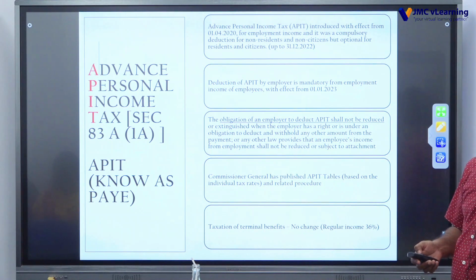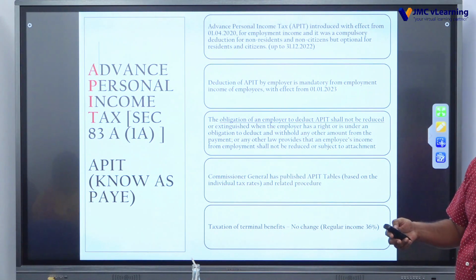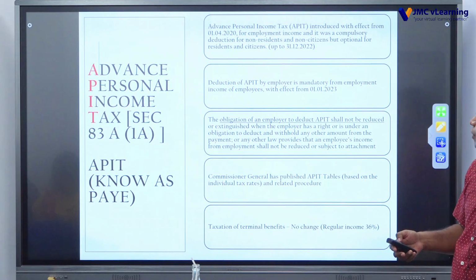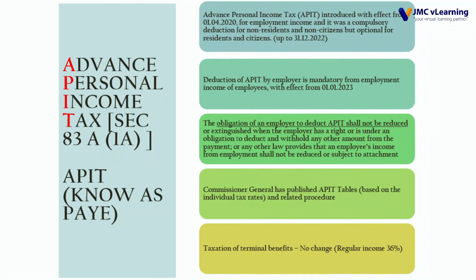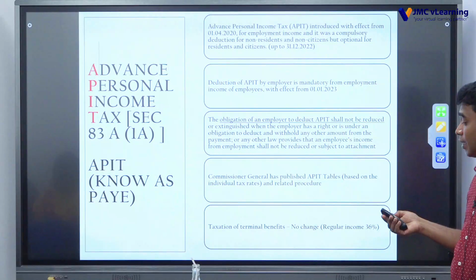I mean, there is a limitation. If it exceeds that, it is mandatory to deduct. Previously, it was only on terminal benefit and non-resident payment. The obligation for an employer to deduct APIT shall not be reduced or extinguished when the employer has a right or is under an obligation to deduct and withhold any other amount from the payment, or any other law provides that an employee's income from employment should not be reduced or subject to attachment.